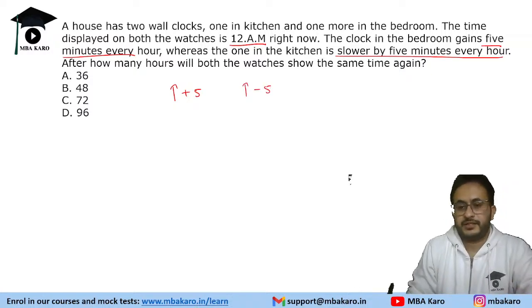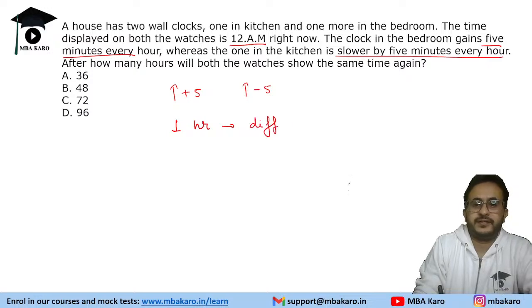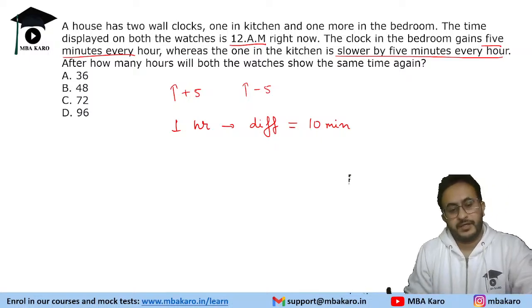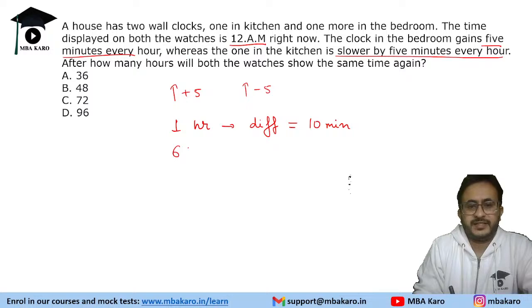So net difference is 10 minutes. Okay, so in 1 hour the difference is 10 minutes.